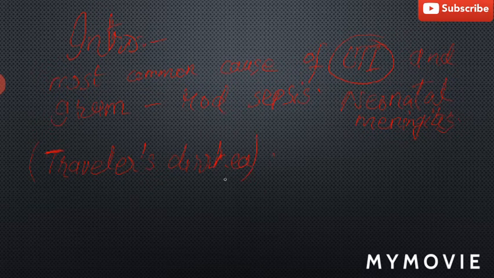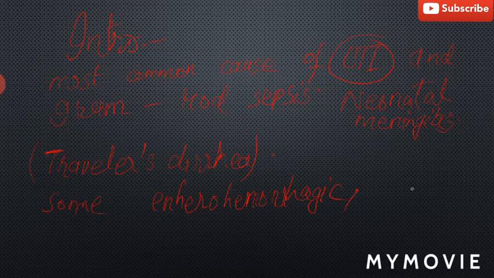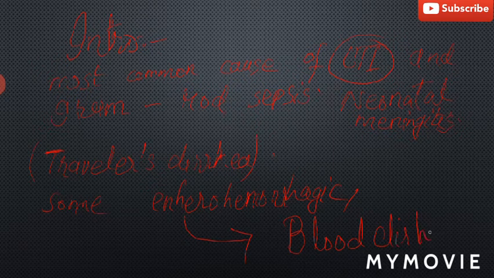Some strains of E. coli are enterohemorrhagic, and these strains are responsible for causing bloody diarrhea.